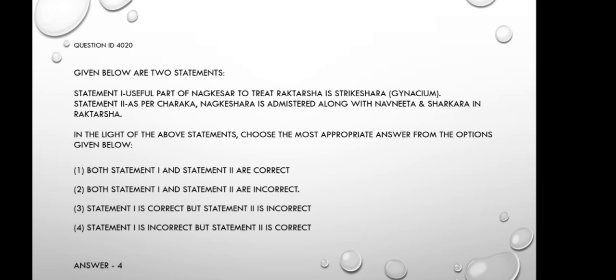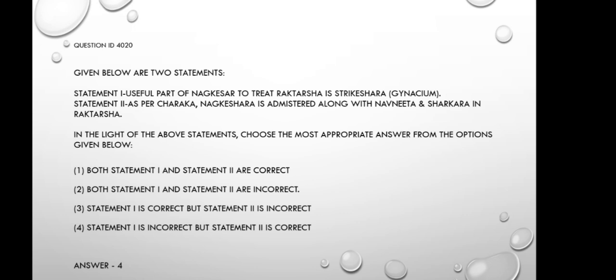Coming to statements, in statement 1, useful part of Nagakesara to treat Raktarsha is gynecium or Strikesara. We know that the useful part of Nagakesara is stamens. Stamens are not gynecium but they are andrecium. So the first statement is false. In statement 2, as per Charaka, Nagakesara is administered along with Navanita and Sharkara in Raktarsha.